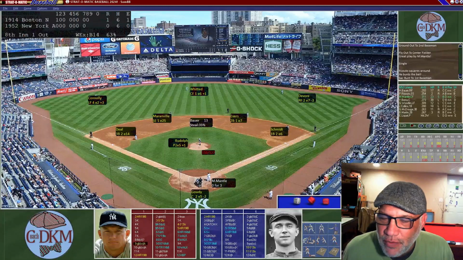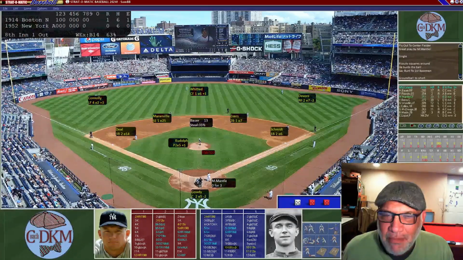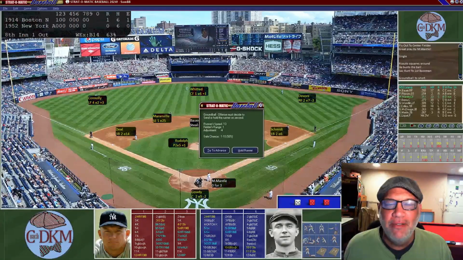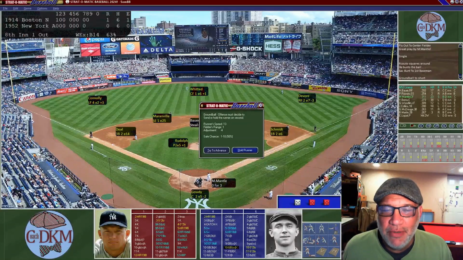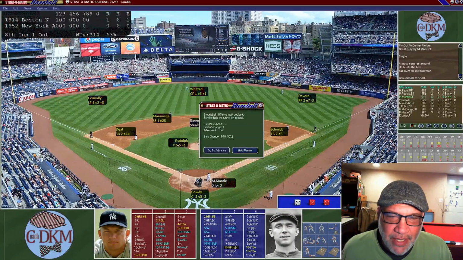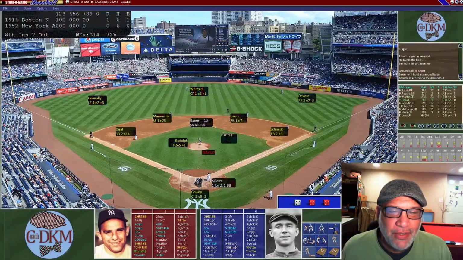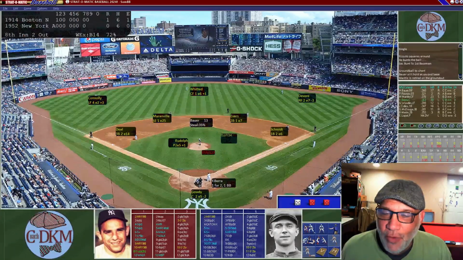Mickey Mantle, though, is 0 for 3 today. He's going to hit a ground ball to Rabbit Maranville. Maranville snags this one. We have an opportunity to send Bauer, and the defense is going to have to decide what they're going to do. We're not going to take a 50% chance on that one. And so they're going to retire Mantle at first base as he's 0 for 4 today.